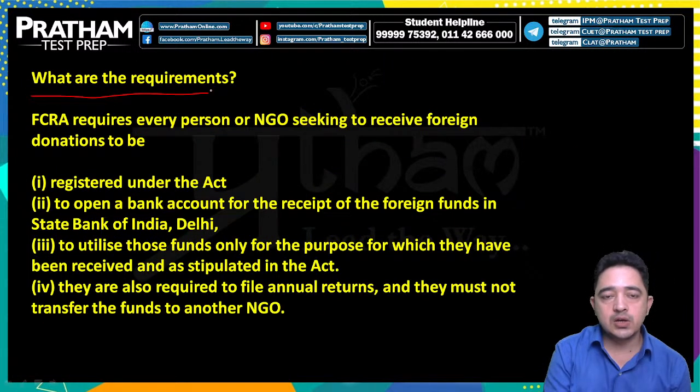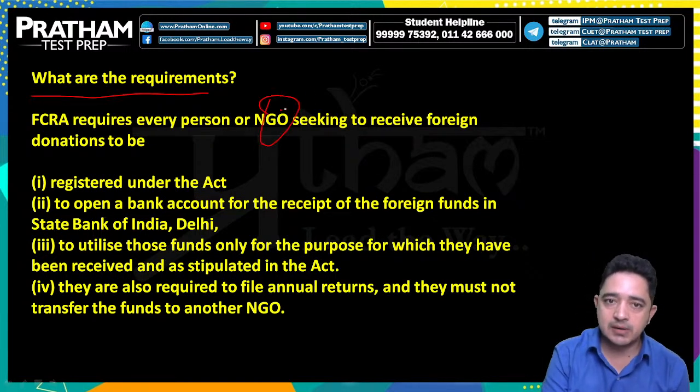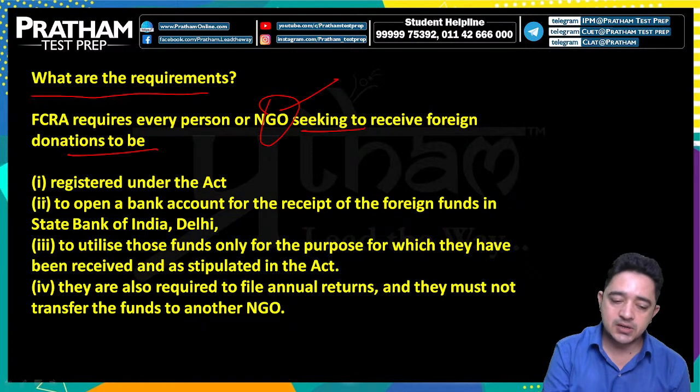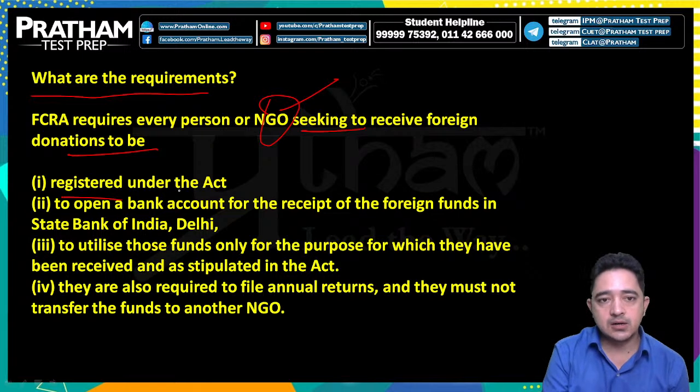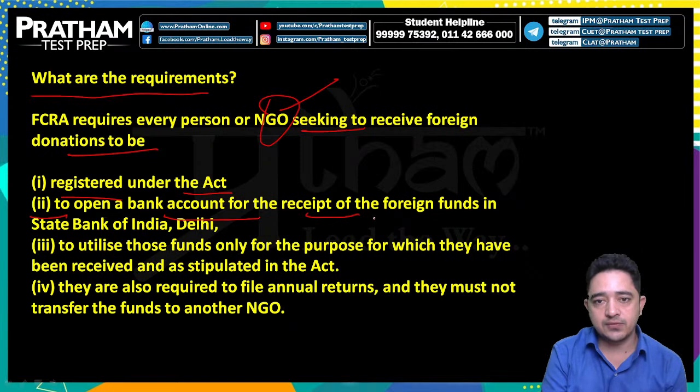What are the requirements? The FCRA requires every person or NGO, which is a non-governmental organization, seeking to receive foreign donations to, first, be registered under the Act. Second, open a bank account for the receipt of foreign funds in the State Bank of India, Delhi.